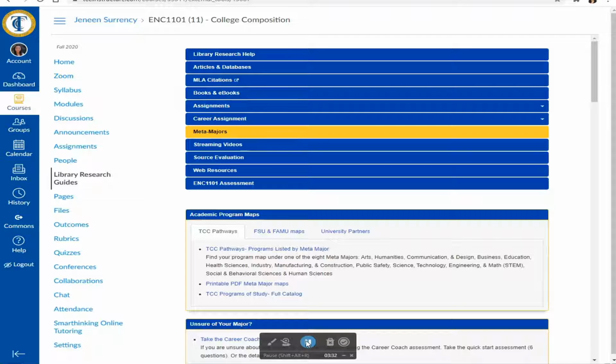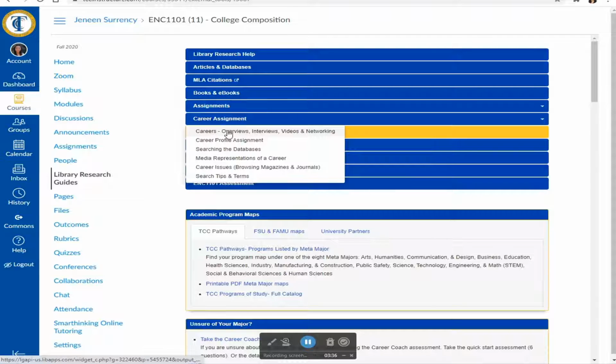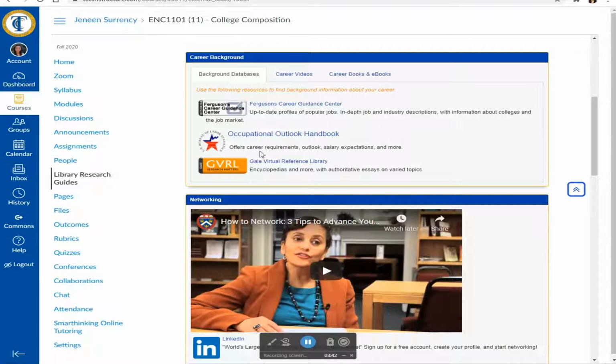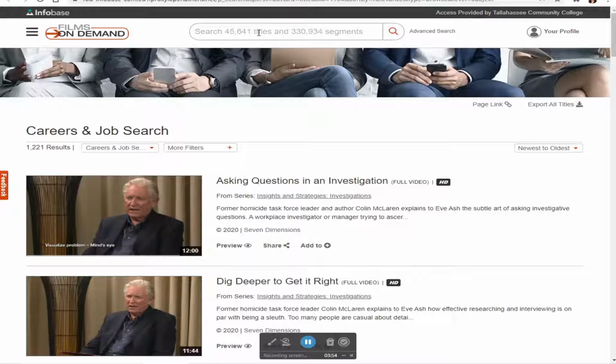To begin your research, I advise going to the Career Assignment, Careers, Overviews, Interviews, Videos, and Networking to begin. From here, you can scroll down, and I recommend starting at Career Videos. You can search in Films on Demand, Careers, and Job Search Videos. Since I am interested in being a librarian, I am going to search Librarian at the top field here. You will want to search your specific career or major.